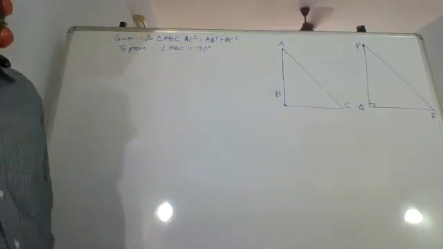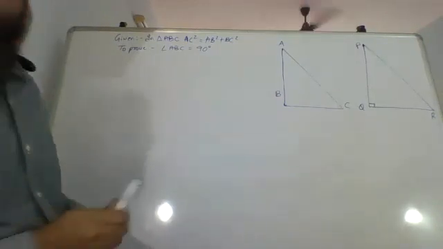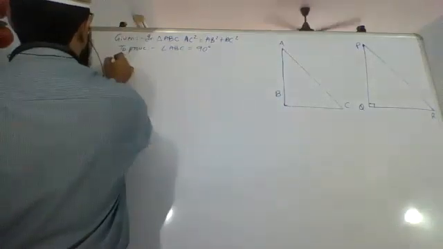For this, there is a construction. What is the construction? We have to draw another triangle.